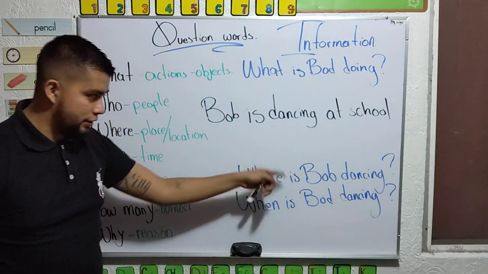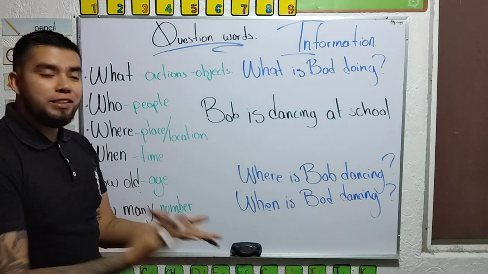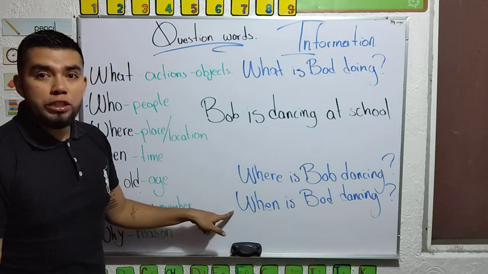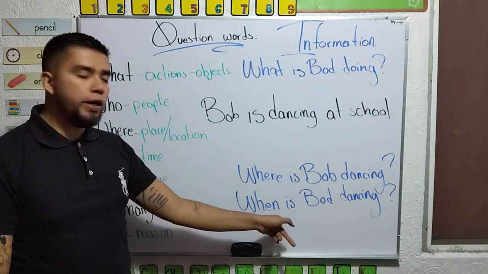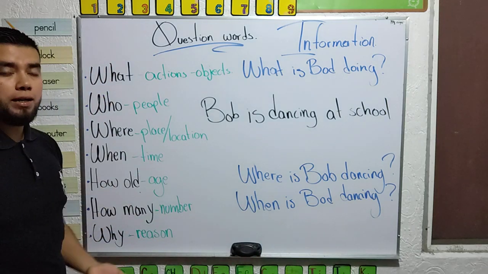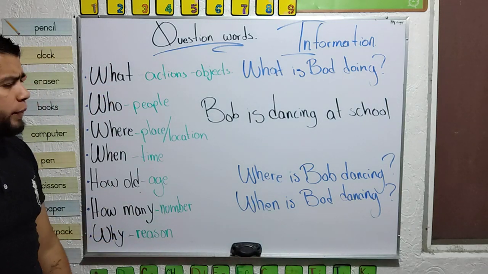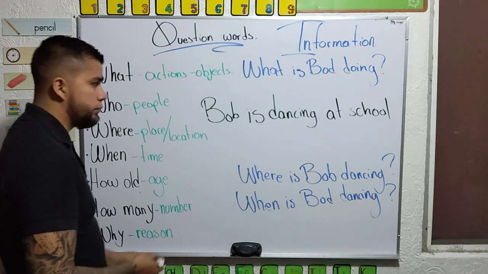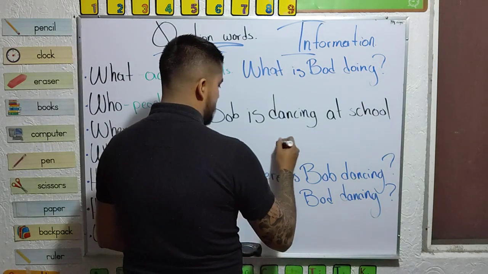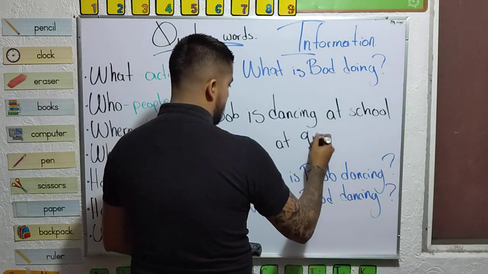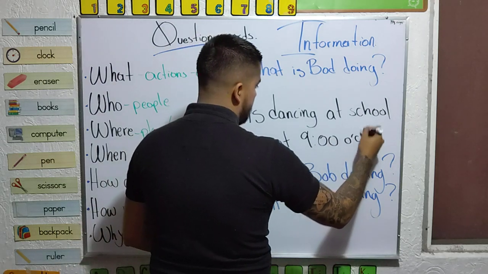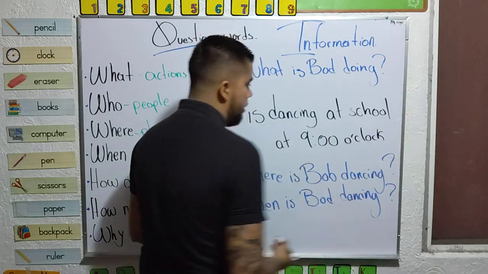As you can see, the questions are similar. What is different? The question word, because when requires information about time. When is Bob dancing? When? Oh, at 9 o'clock.